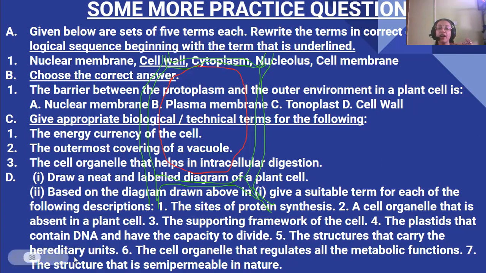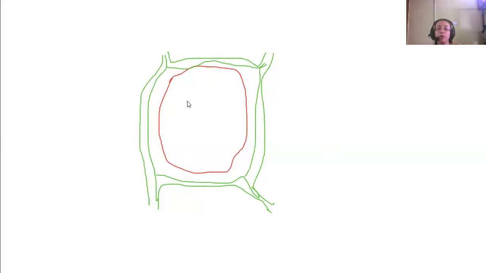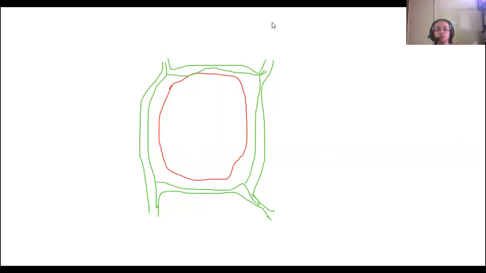The structures that carry the hereditary units, that is what? That is the genes. The cell organelle that regulates all the metabolic functions, that is the nucleus. And the structure that is semi-permeable in nature, this is the cell membrane. Okay, now we come to the diagram. This is the plant cell I'm talking about. So you need to draw a vacuole. A large conspicuous vacuole is drawn here.